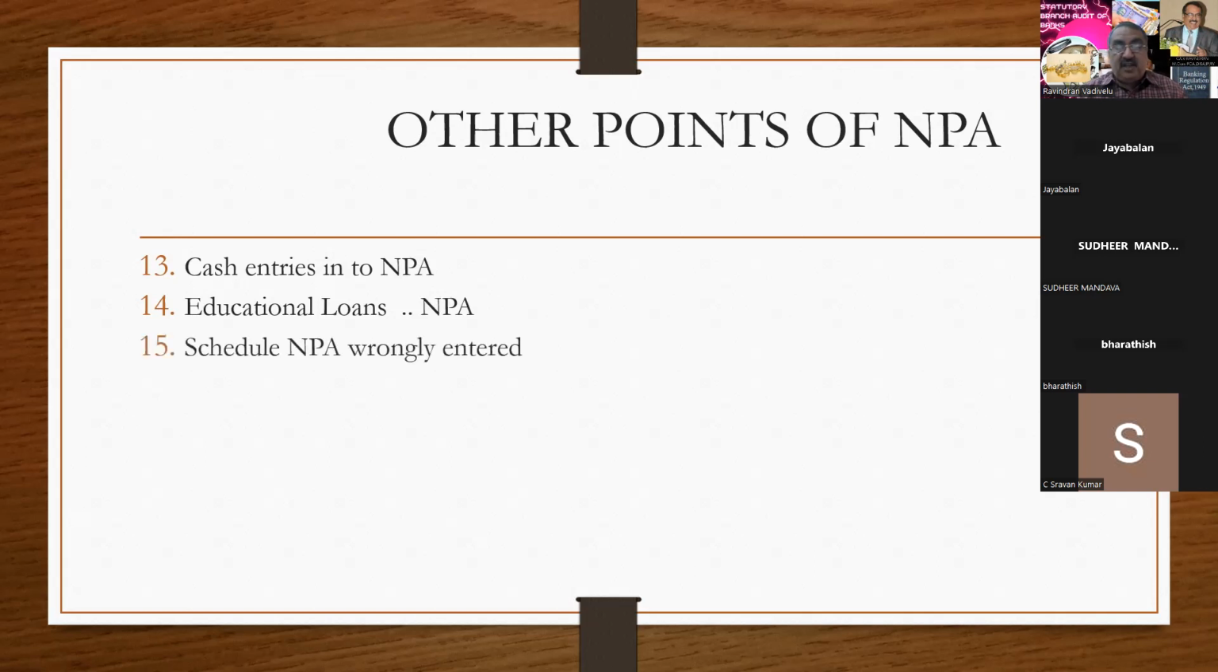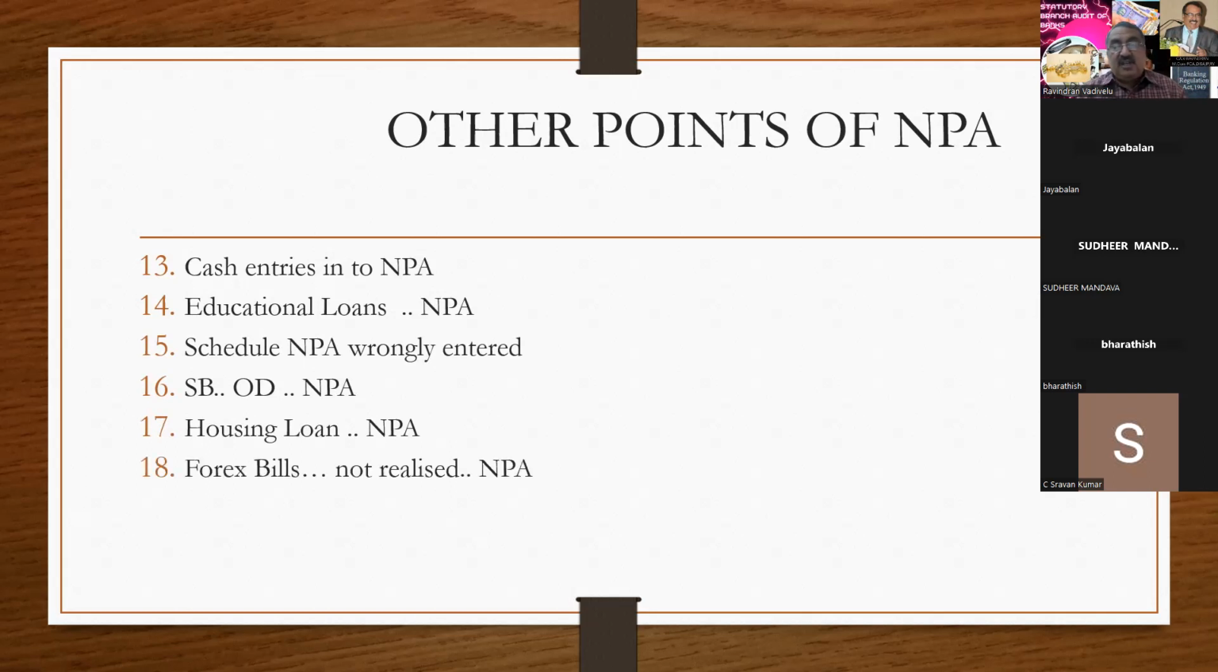Next one is schedule NPA wrongly entered, and SBOD I already explained. Housing loan, according to my experience, holiday period interest, the system will never take care. So you have to be very, very careful. And forex loans, you have sent the bill for collection. If it is not realized, then if it goes beyond that 365 days, you can classify that account as NPA. But everything depends on the sanction letter given by the bankers.